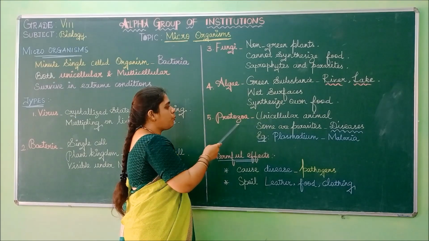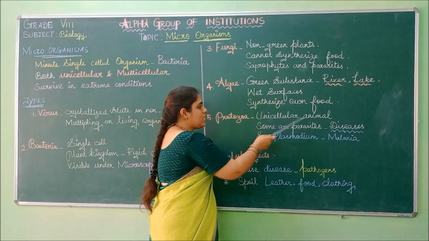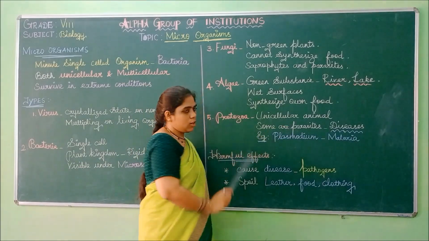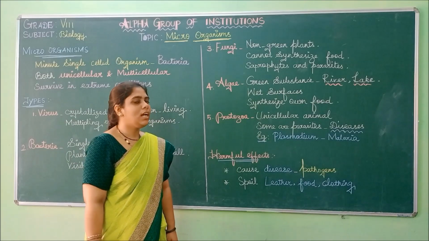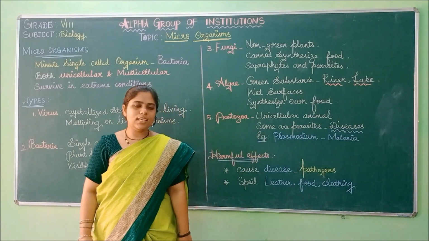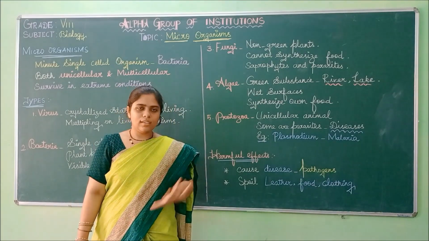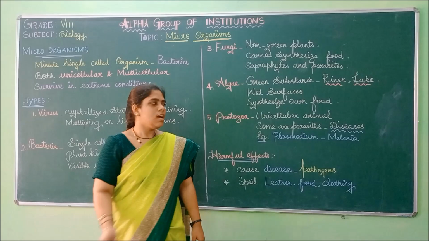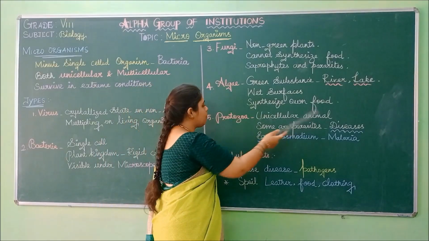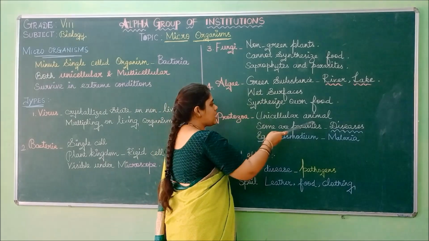Then next is protozoa. These protozoa are unicellular animals. They are not plants, they are unicellular animals. Unicellular means one-cell animal. Only one cell will be responsible for the entire functioning of the body. So these unicellular animals are protozoans. Protozoans contain only a single cell.